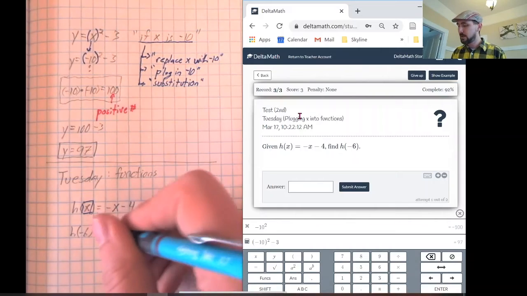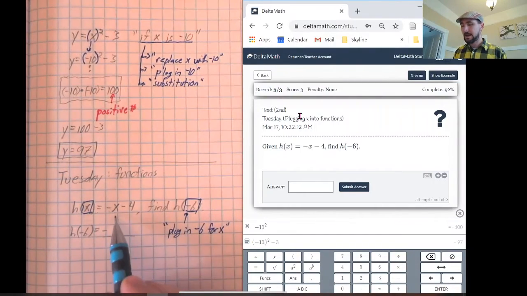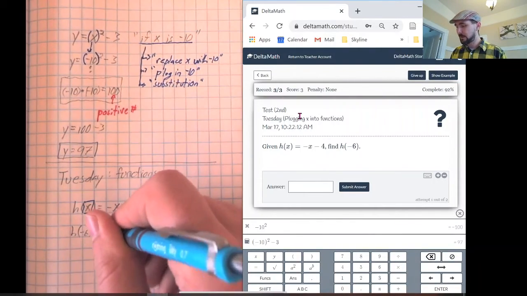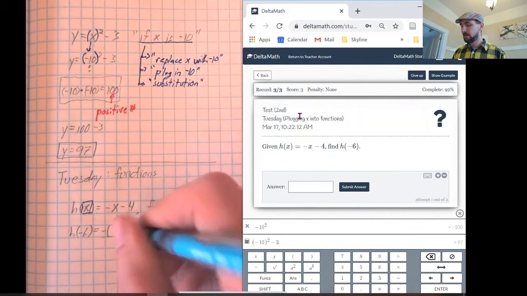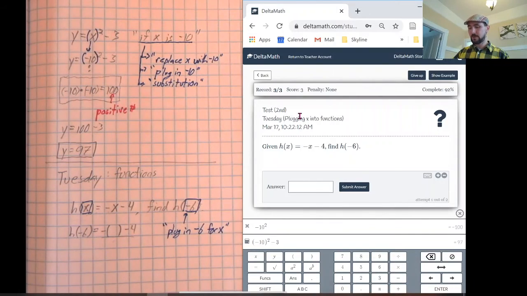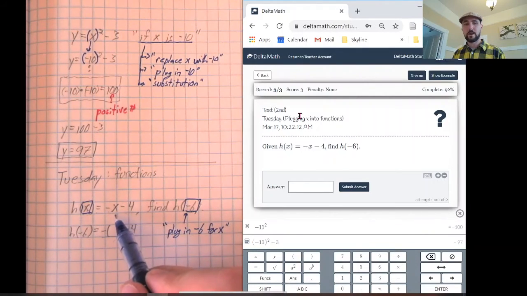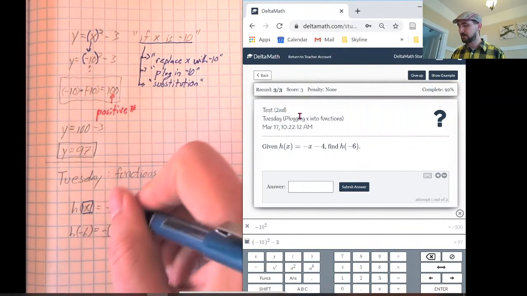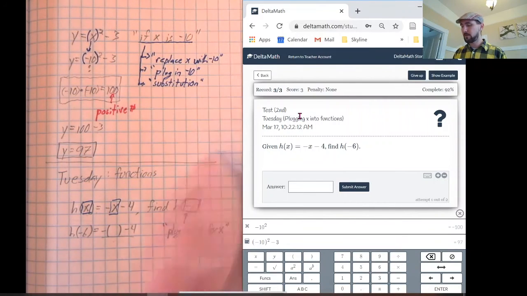So I'm gonna do negative, and for now, I'm just gonna put parentheses here. Maybe you did this, maybe you didn't, and then minus 4, because I'm gonna try and make it really obvious where I'm putting that x. So this x is going to become a negative 6.